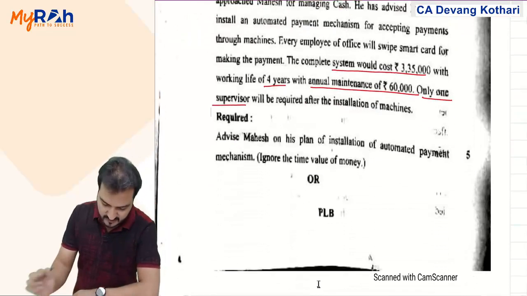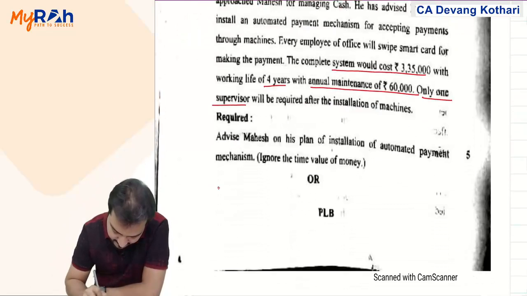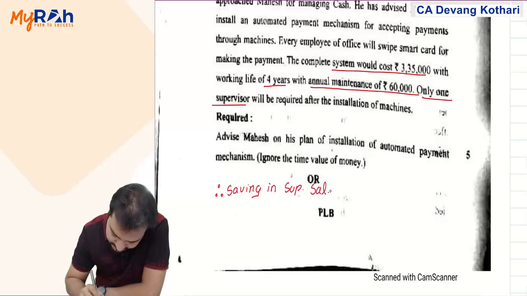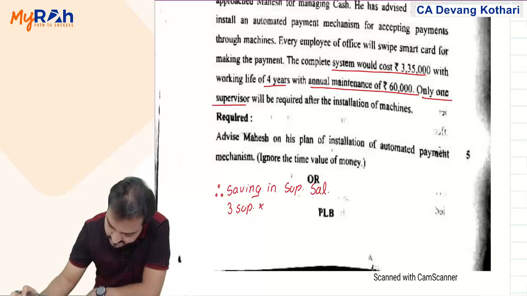I'll show you a simple calculation here. Saving in supervisor salary. I can save salary of 3 supervisors. I was paying them how much?